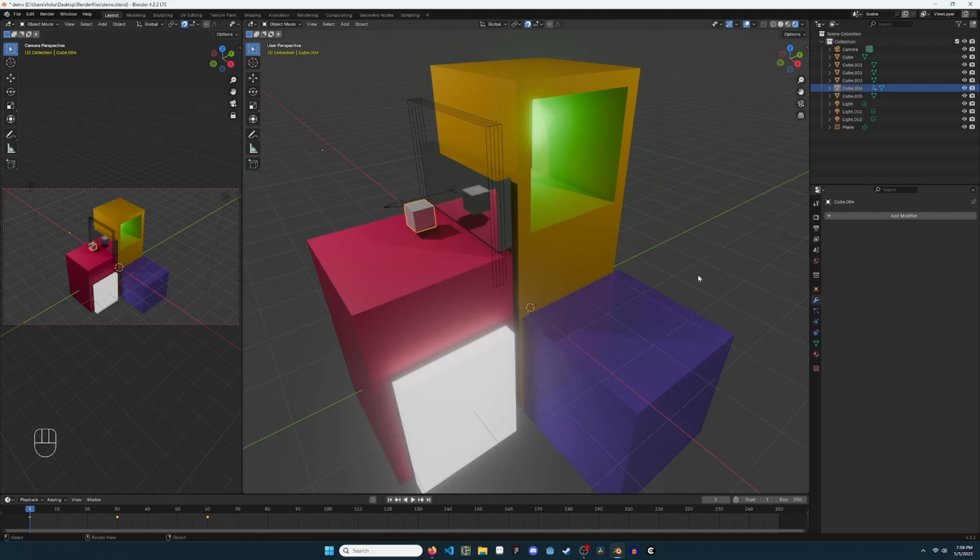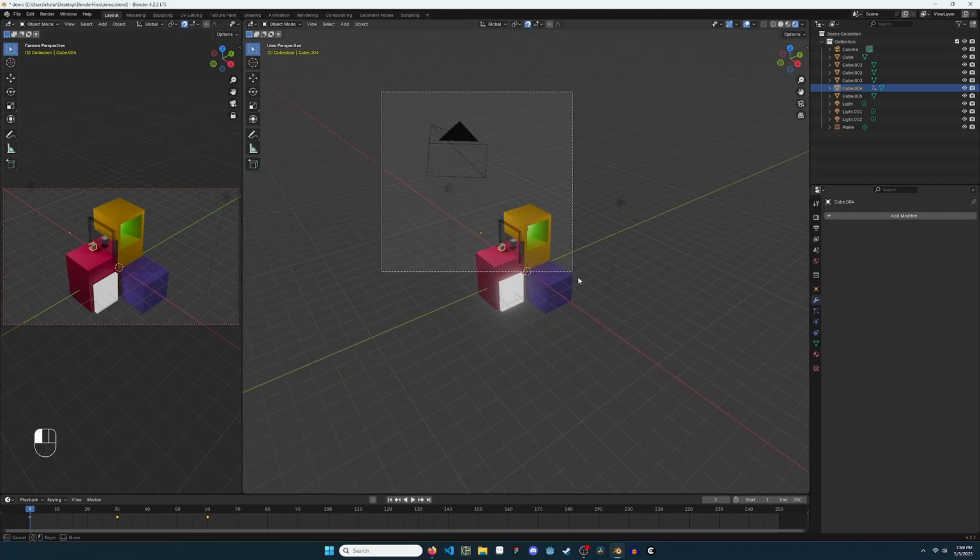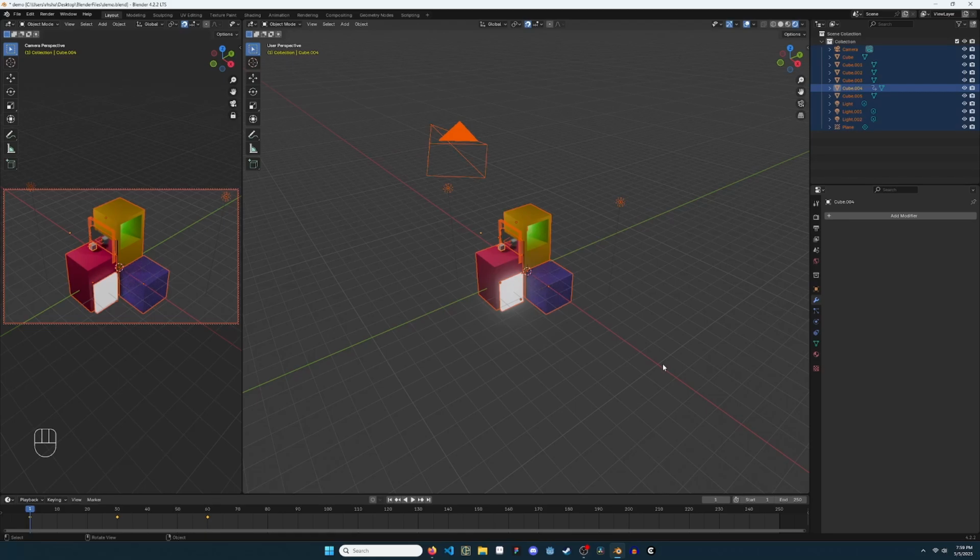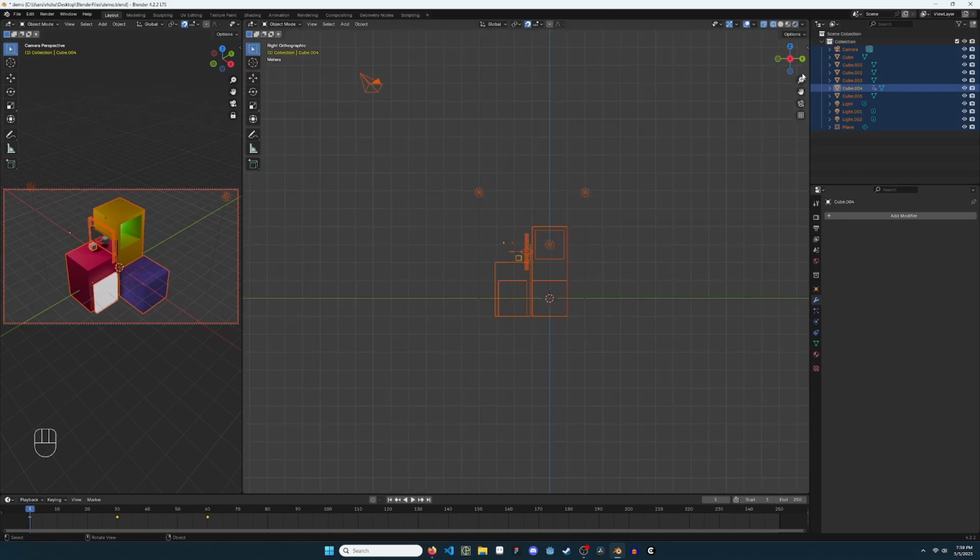Make a simple character model out of rectangles. Select everything in our scene. Press G and Y to move it all to the side, so we can build our character model at the origin.